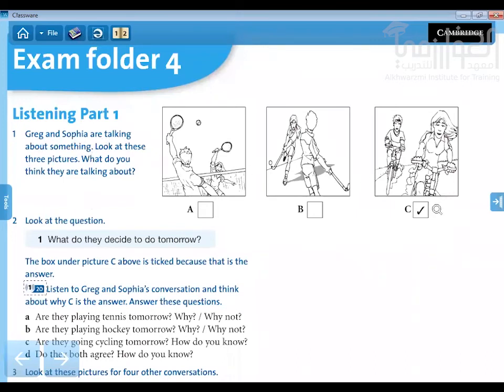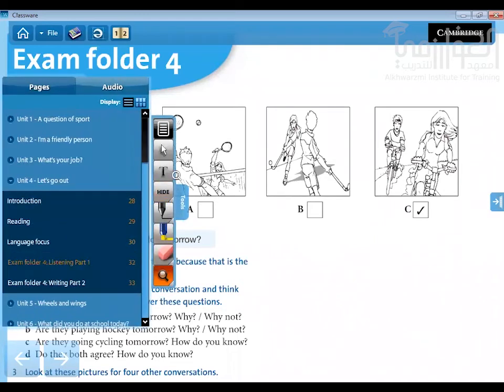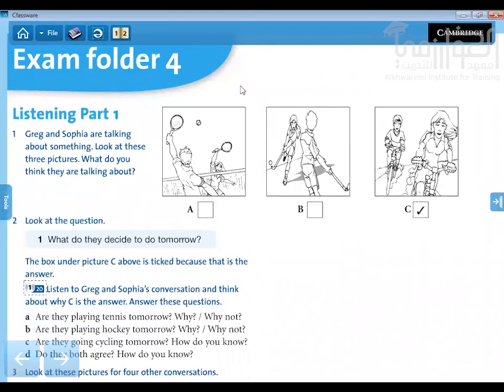Now, the correct answer is C. Listen and tell me, why do you think the correct answer is C? So listen and then you tell me why the correct answer is C. Okay, so listen now and tell me, why is the correct answer C?